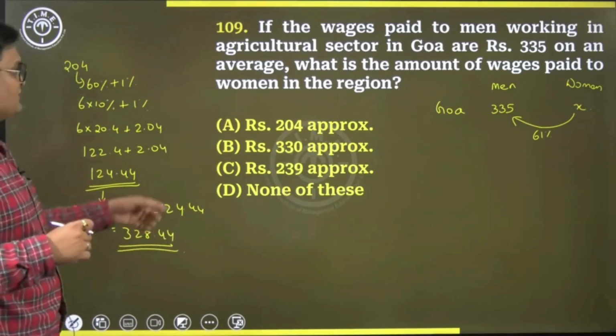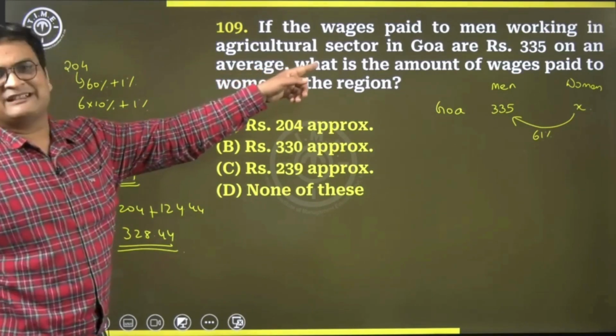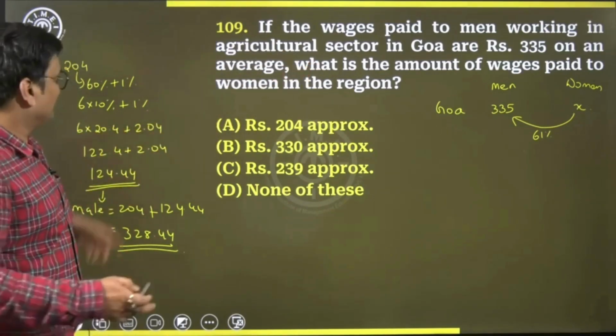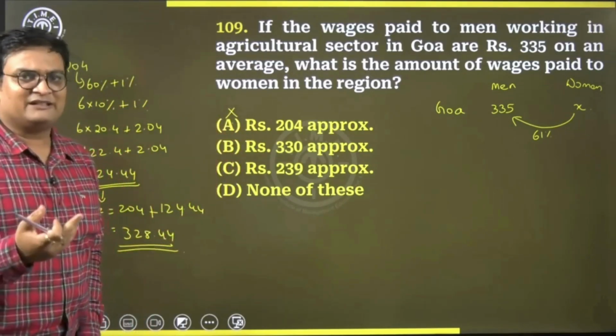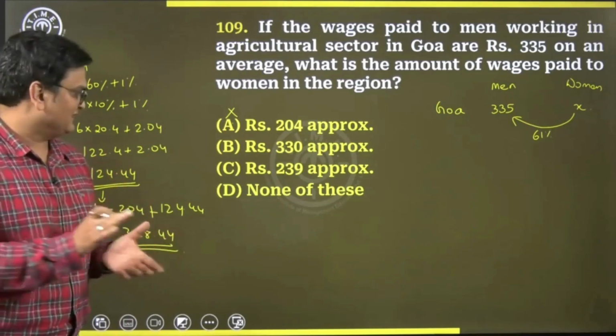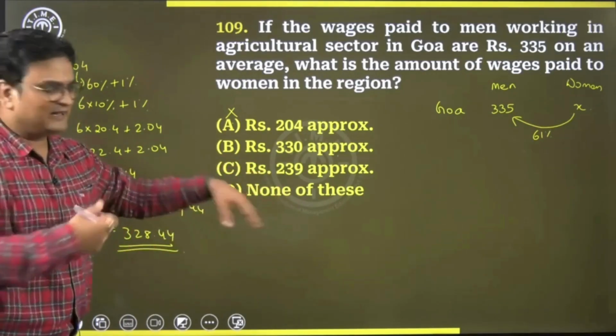Somewhere around this, but it's not 335, it's less than that, right? So that means this is falling short. This cannot be the answer. If 204 is not the answer, of course, any value lower than that also cannot be the answer. But the other two options that we have are higher than that.